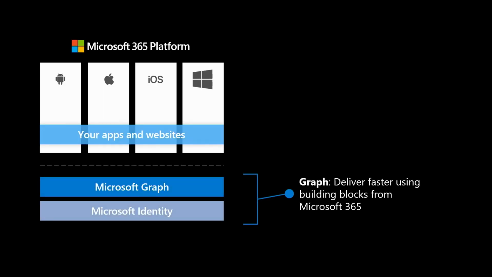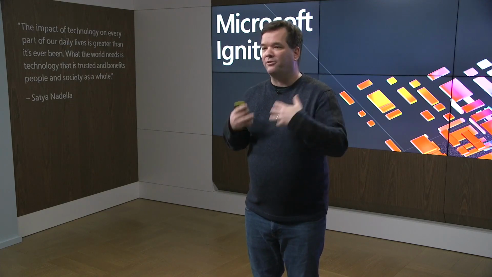First, it starts with Microsoft Graph and Microsoft Identity. They can help you develop apps faster by incorporating building blocks that you can add to your application to make developing them more quick. So for example, identity, right? Why go build your own identity system, have users sign in, create their own passwords and those kinds of things, when you can leverage the Microsoft Identity system that's already in use at thousands of corporations around the world. Therefore, users can bring their own name, their own password that's secured, that's owned by the identity and the IT teams of those organizations.